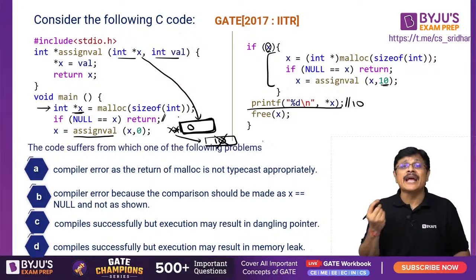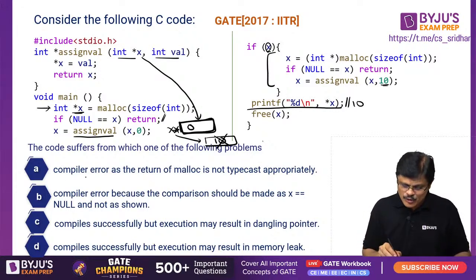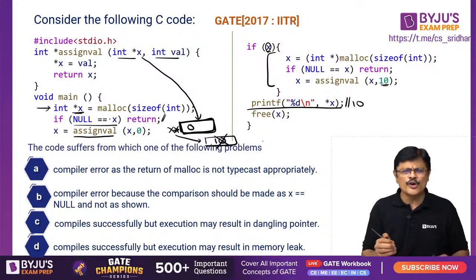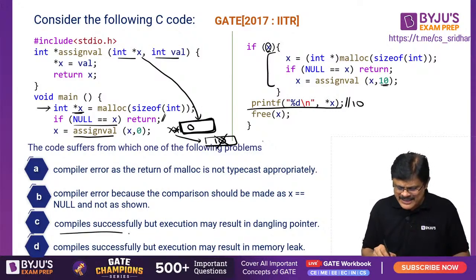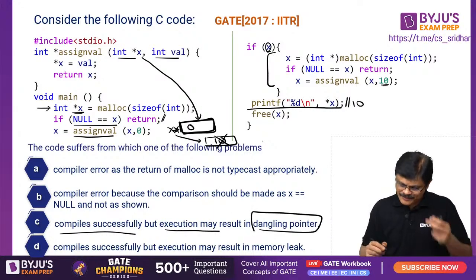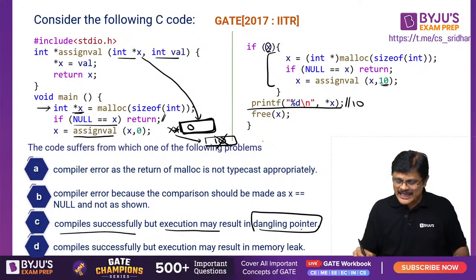The question is what happened by this particular program. Compiler error? No compiler error, my dear friends. Compiler error because the comparison should be made between x is equal to null? See, null is equal to x or x is equal to null does not matter, sir, it can be done happily. Compiles successfully, but execution may result in a dangling pointer. That is wrong, no? It is not a dangling pointer. Where is the dangling pointer?